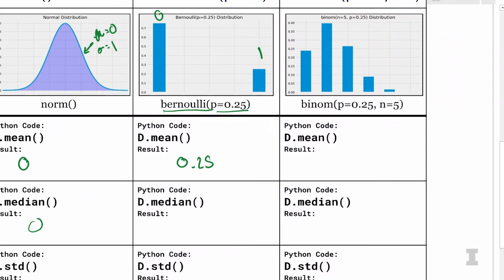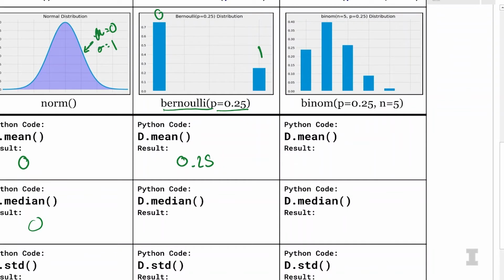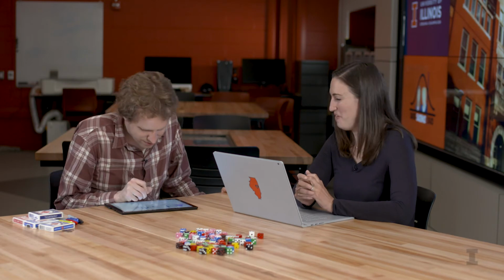Yes. What about the median point? So this is interesting. What would be the 50th percentile of this distribution, Carly? So that would be 0, actually. Yeah, because the bottom 75 percent is all 0. Is that what Python says as well? Yep, that is what Python says.